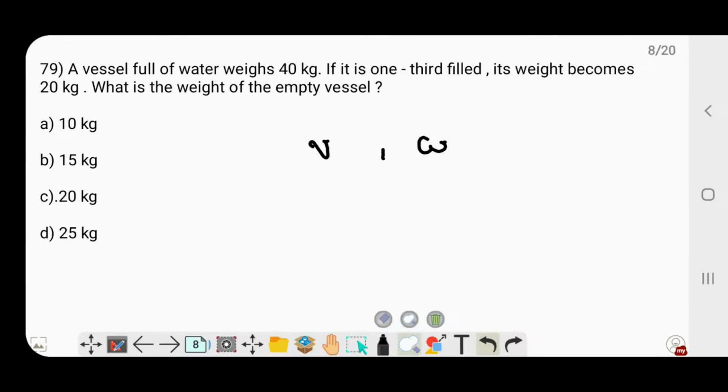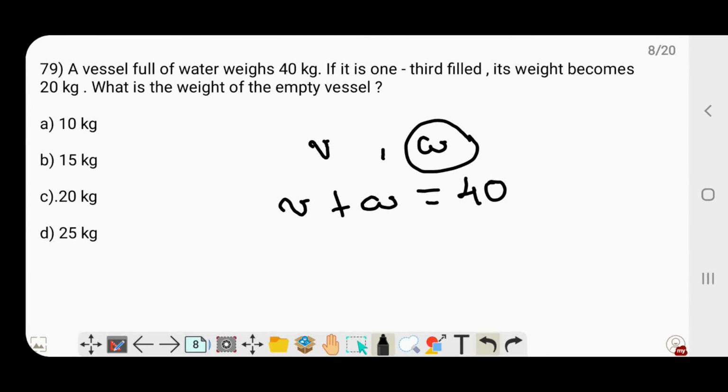So initially, when the vessel is full of water, you would feel the entire weight of the water. So the initial weight would be V plus W, which is 40 kilograms. And when the vessel is one third filled, the weight of the water would also reduce to 1 by 3. So now the weight would be V plus 1 by 3 W, because the vessel weighs the same whether you fill it with water or not. It's the weight of the water that changes. This is equivalent to 20.